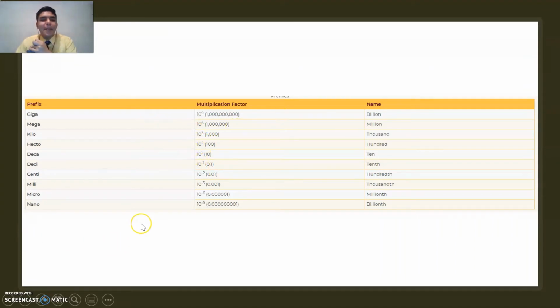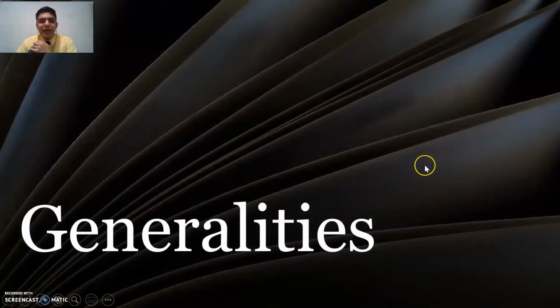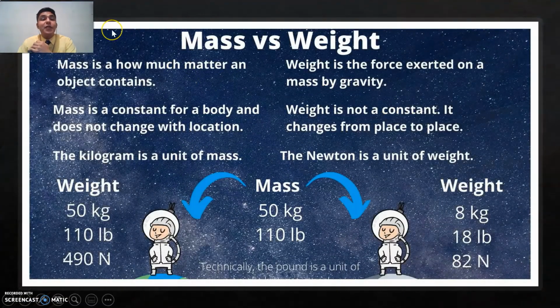Okay? And so now let's continue. Let's go ahead to the next one. And now we have some more generalities about it. First of all, we need to consider mass and weight. Mass and weight are different. Mass is how much matter an object contains, while weight is the force exerted on a mass by gravity. So, the mass of an object will remain the same no matter where it is located, but weight is going to change depending on the location.